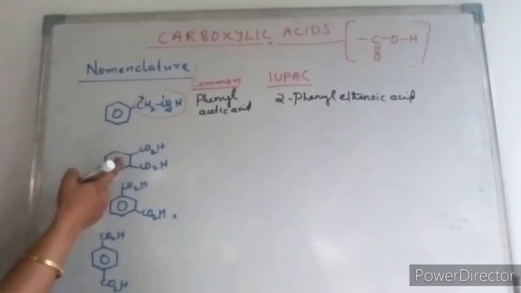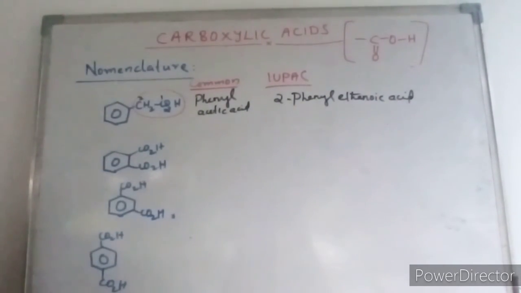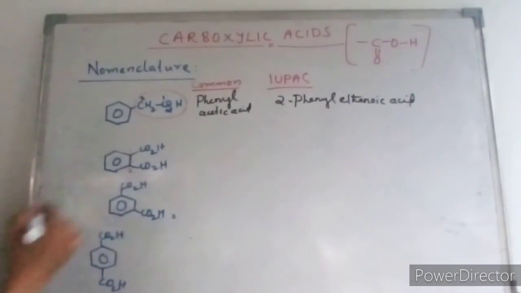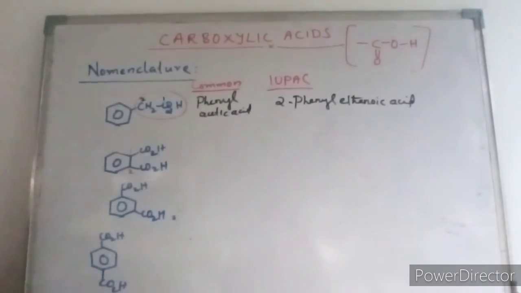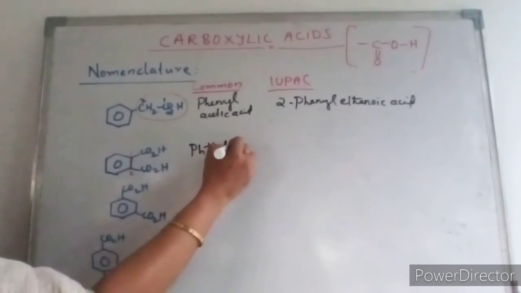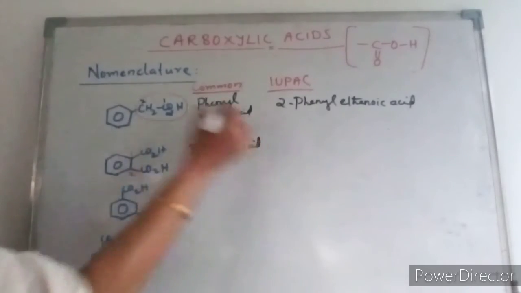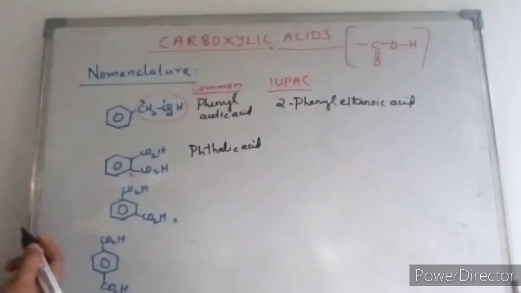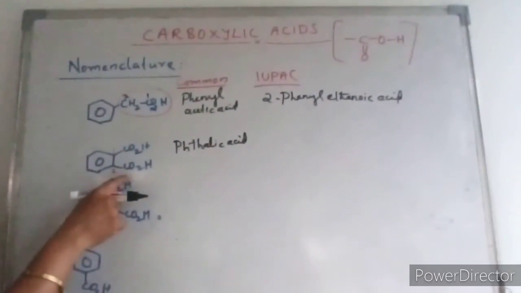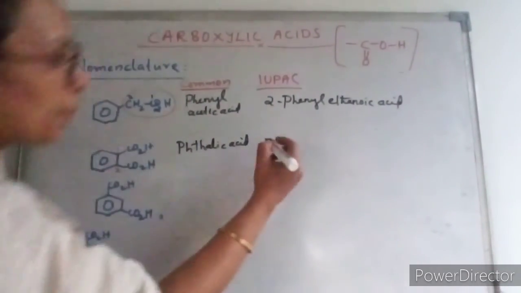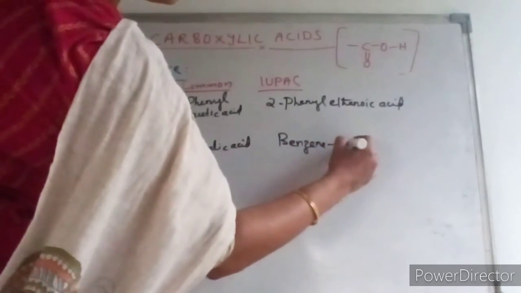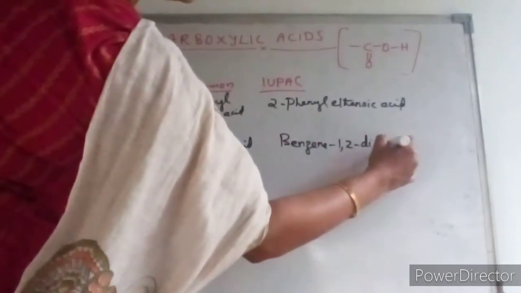Now this is benzene containing 2 carboxylic acids. So this is a dicarboxylic acid at 1, 2 positions. The common name, as you know, is phthalic acid, and the IUPAC name will be benzene 1,2 dicarboxylic acid.